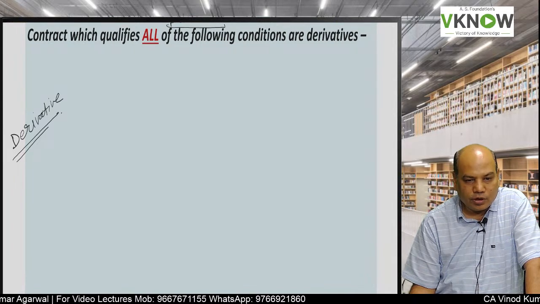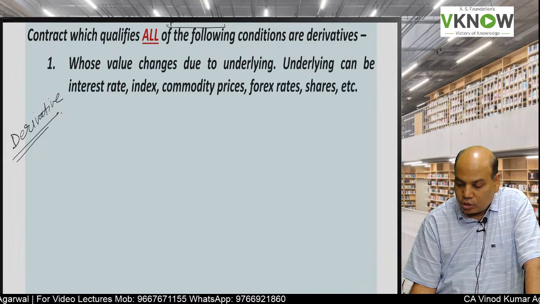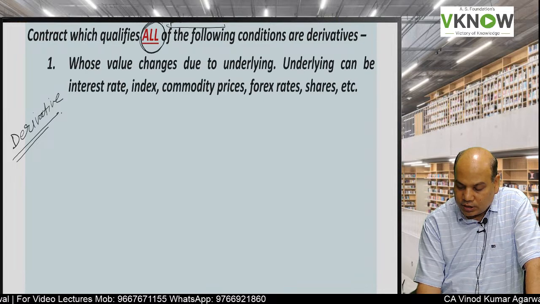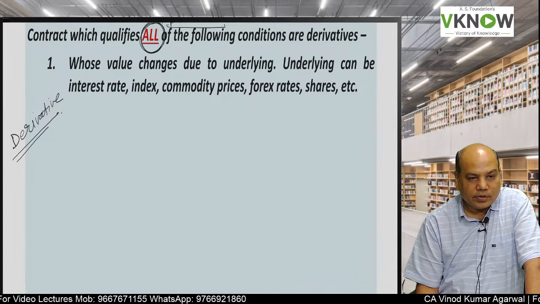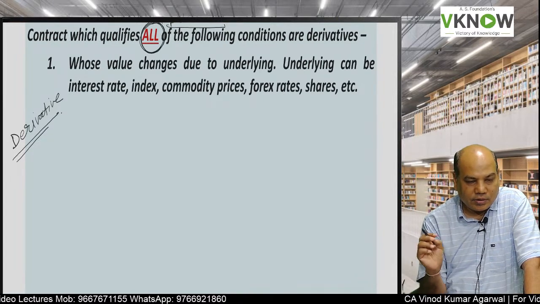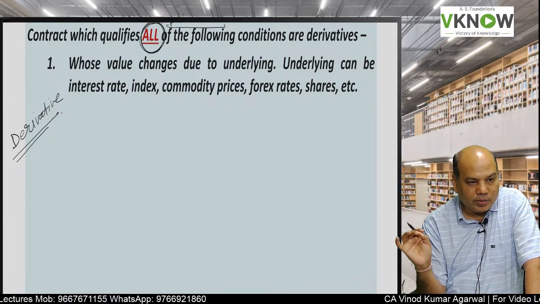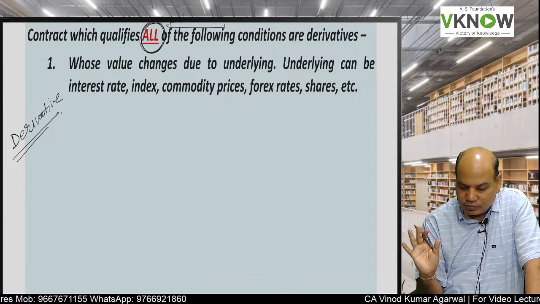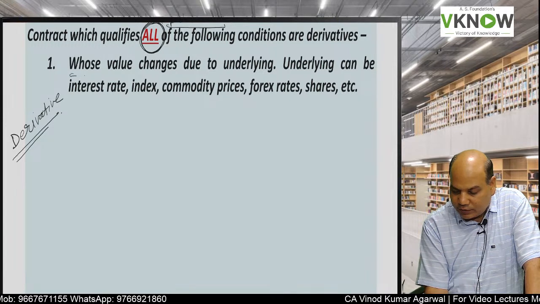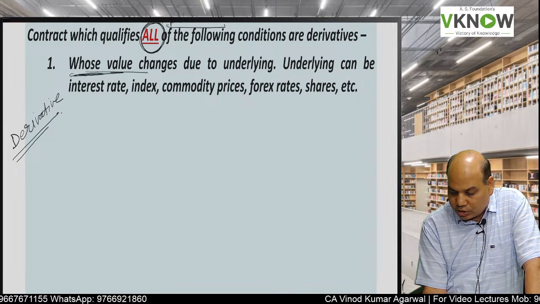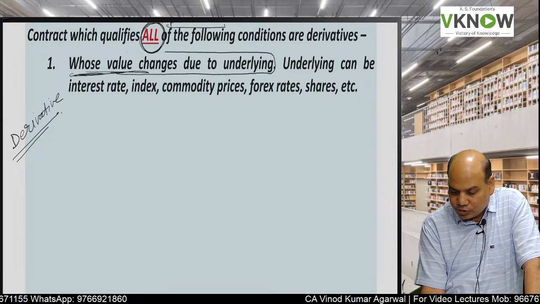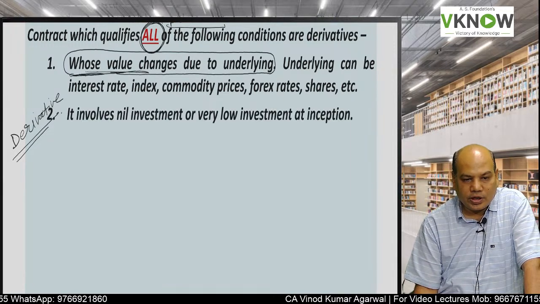So derivative contract means when following conditions are satisfied as per this standard, then that contract will be treated as derivative. So first is, derivative means contract whose value will change as the value of the underlying will change.